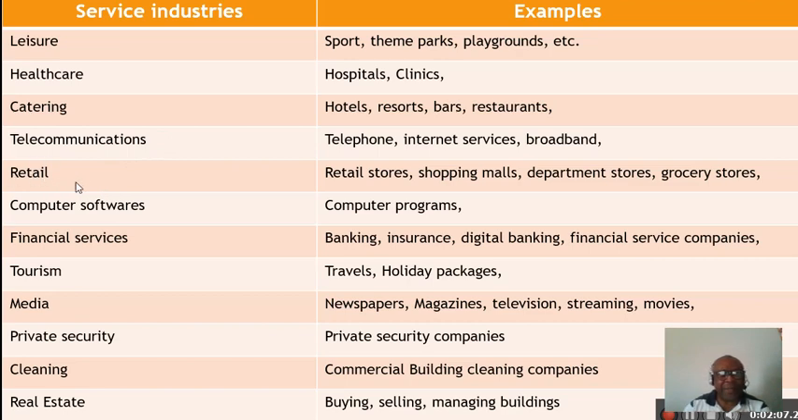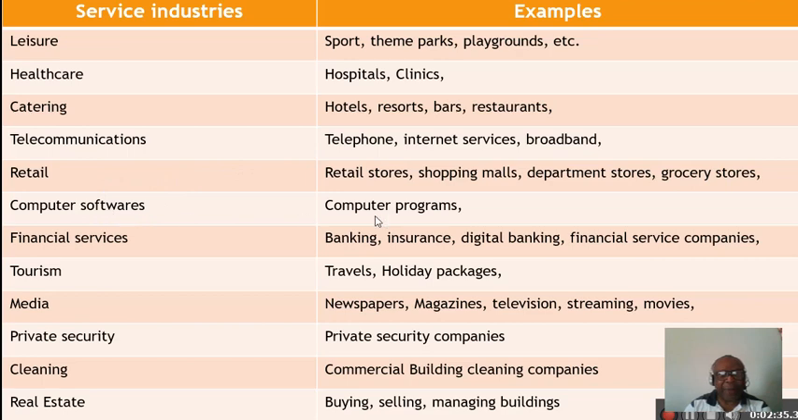Retail, that is the stores you generally have on the street. You have retail stores like Walmart and the other ones. You have shopping malls, department stores and grocery stores. All these constitute the retail segment. Another important segment is computer software.